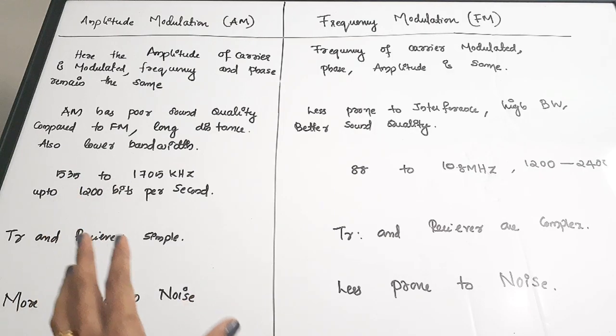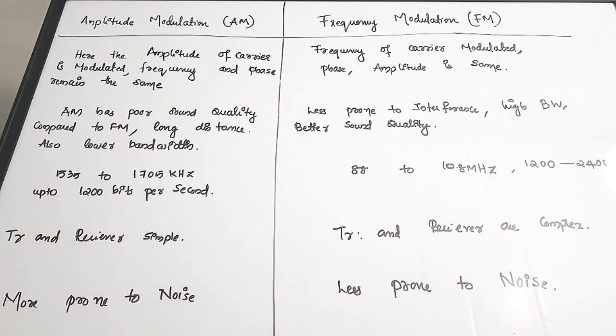In this video, we are going to study the comparison between amplitude modulation and frequency modulation, and also frequency modulation and phase modulation. That is, we'll be seeing the comparative study of frequency modulation with the other two types of modulations, that is amplitude modulation and phase modulation. Okay, so first let us see amplitude modulation and frequency modulation, its comparison. What are the various requirements? How is the noise susceptibility? All these things, let us see.